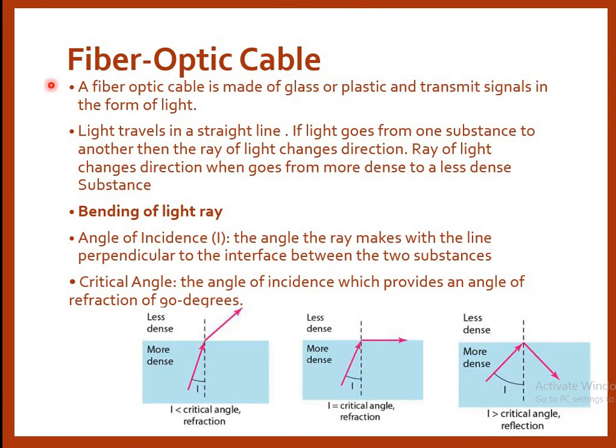The next type of cable is an optical fiber cable. A fiber optic cable is made up of glass or plastic and transmits signals in the form of light.